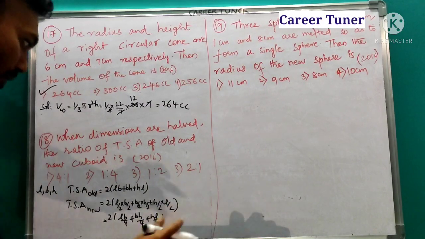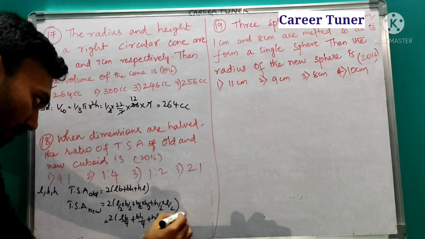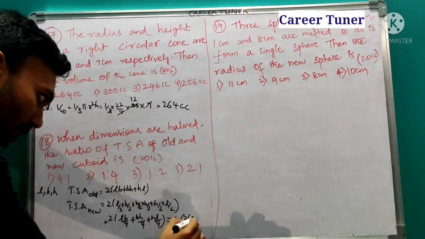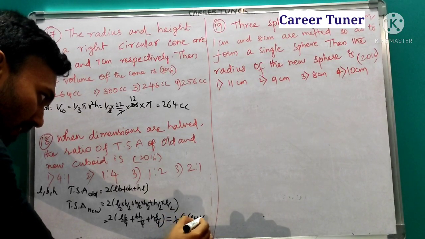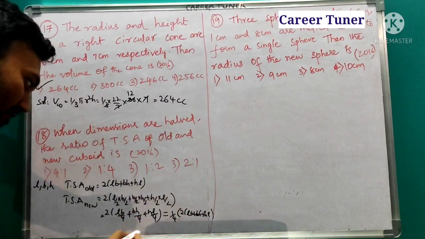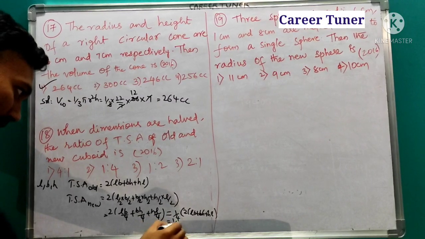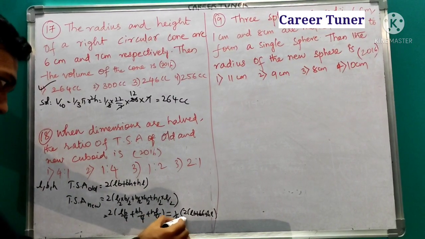So you can take 4 from the denominators as common, so it is 1 by 4 of 2 into LB plus BH plus HL. Okay, so this is nothing but 1 by 4 times of old one.